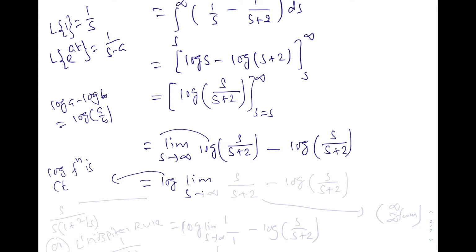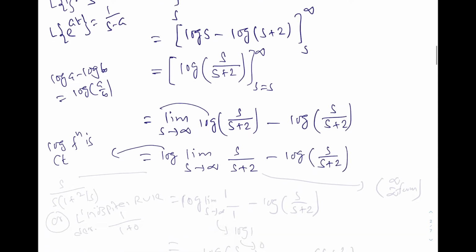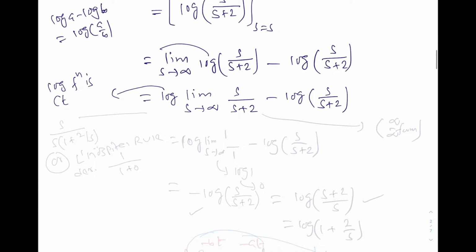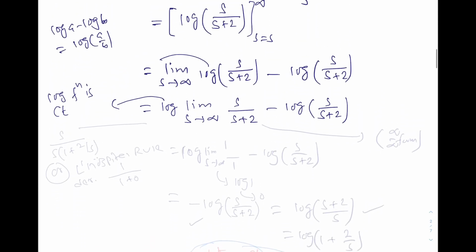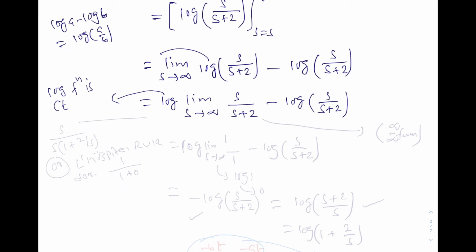So limit as s tends to infinity of s over s plus 2, minus log of s over s plus 2. Now this limit is easy to evaluate. Two ways: you can take s outside here in this way, and as s tends to infinity, this is 1.